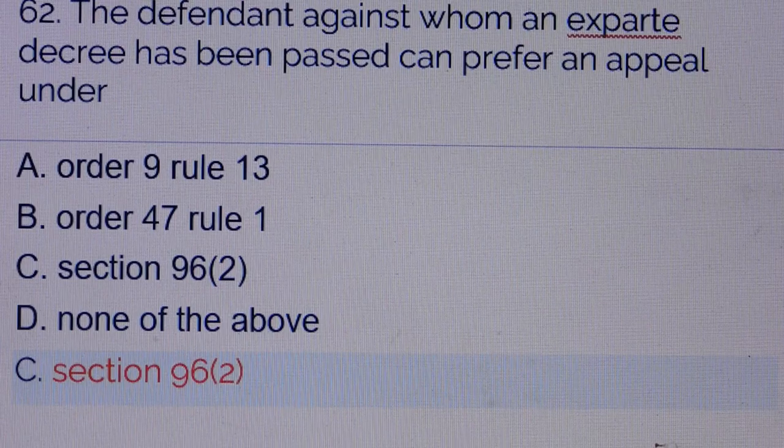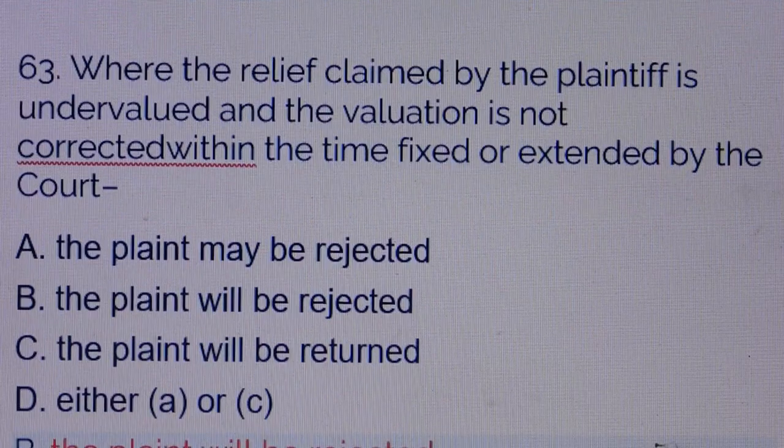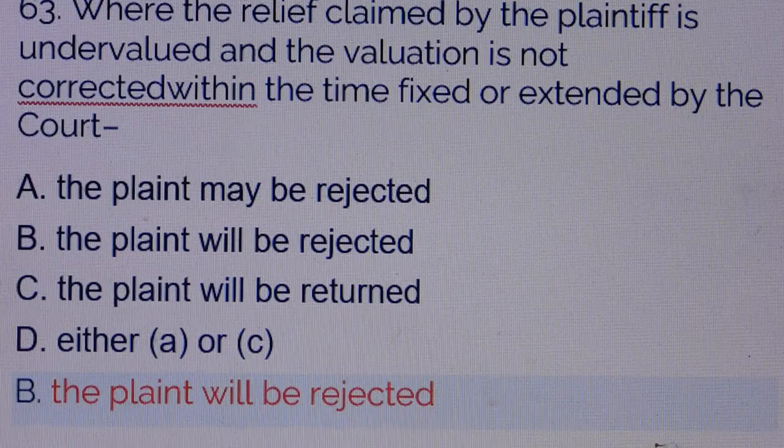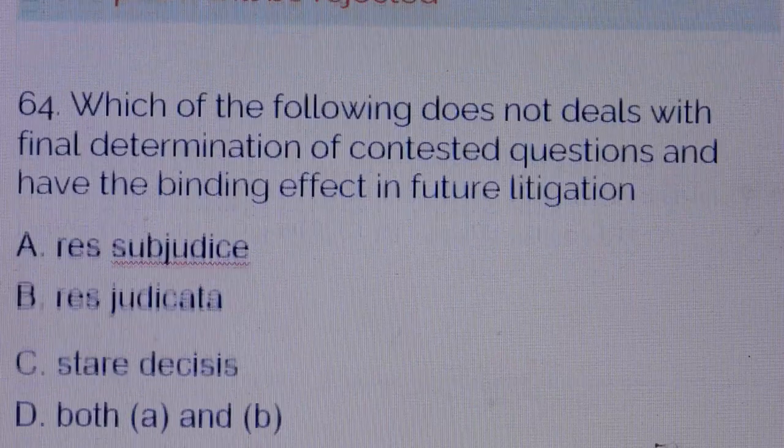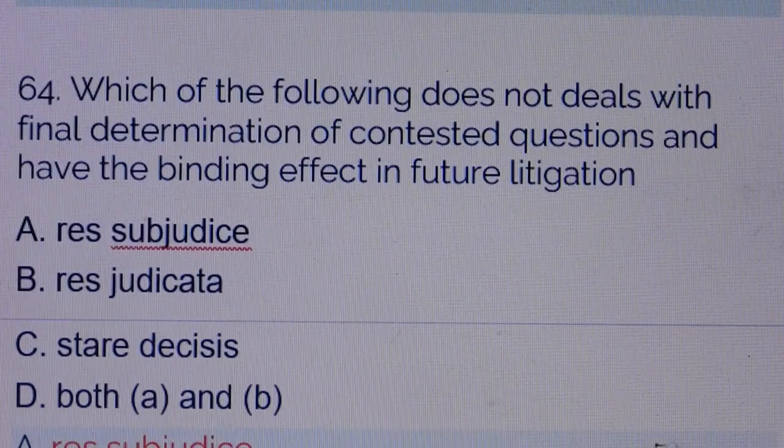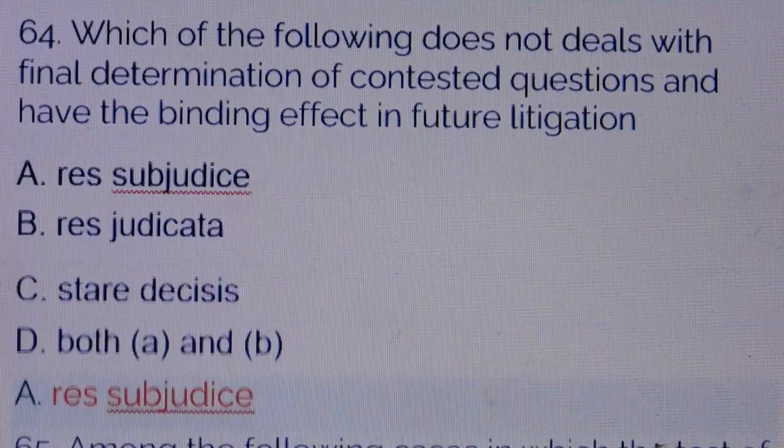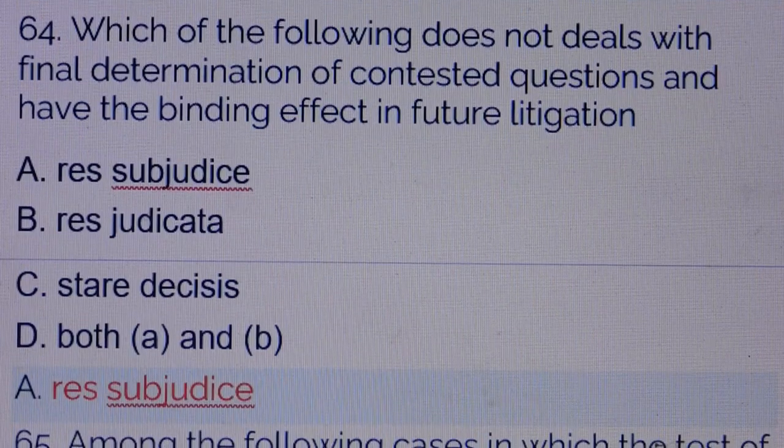Answer is option number C, section 96 subsection 2. Question number 63. Where the relief claimed by the plaintiff is undervalued and the valuation is not corrected within the time fixed or extended by the court. Answer is option number B, the plaint will be rejected. Question number 64. Which of the following does not deal with final determination of contested question and have the binding effect in future litigation? Answer is option number A, res sub judice.